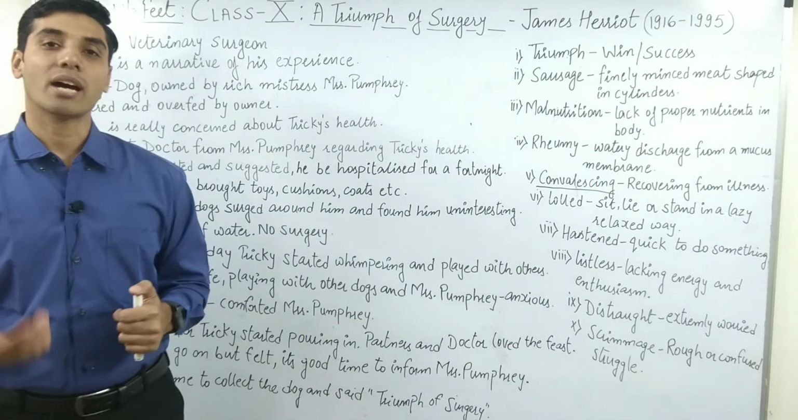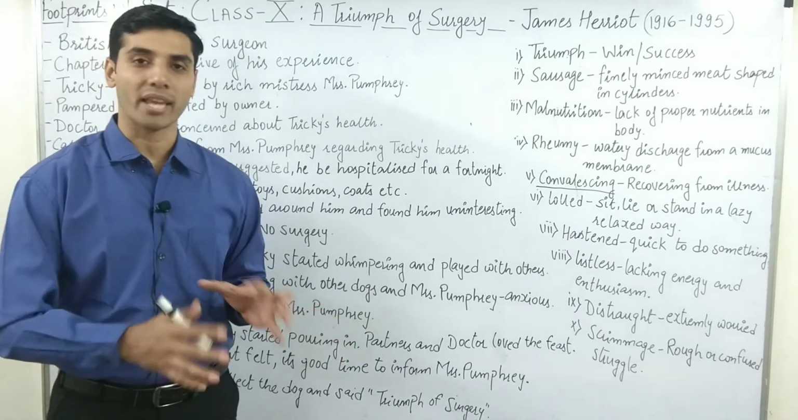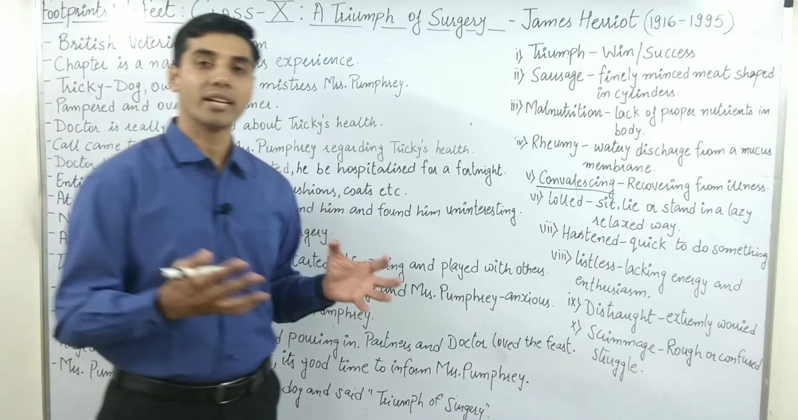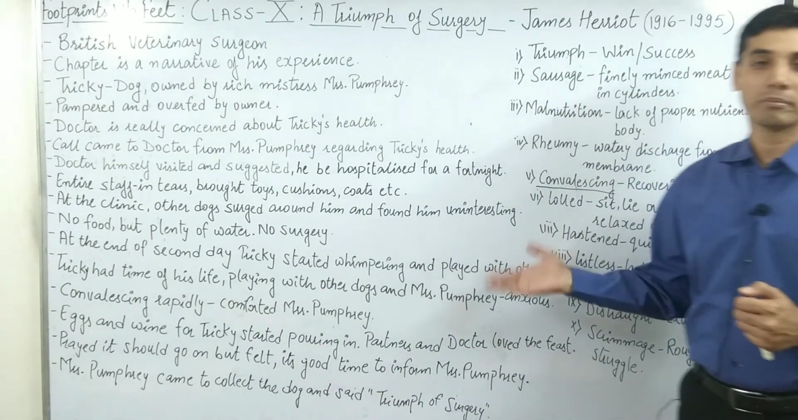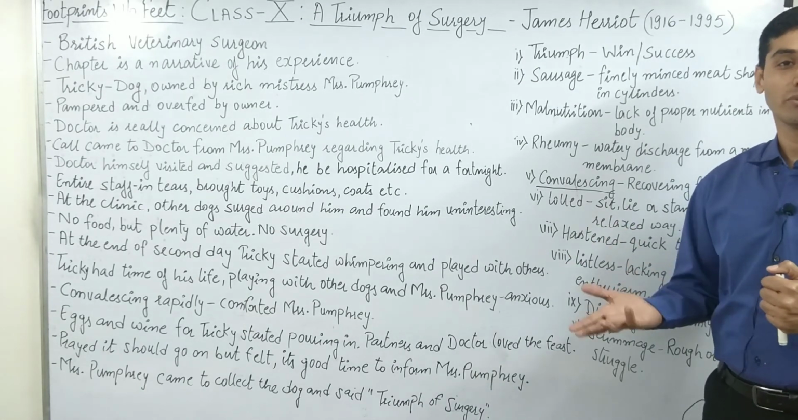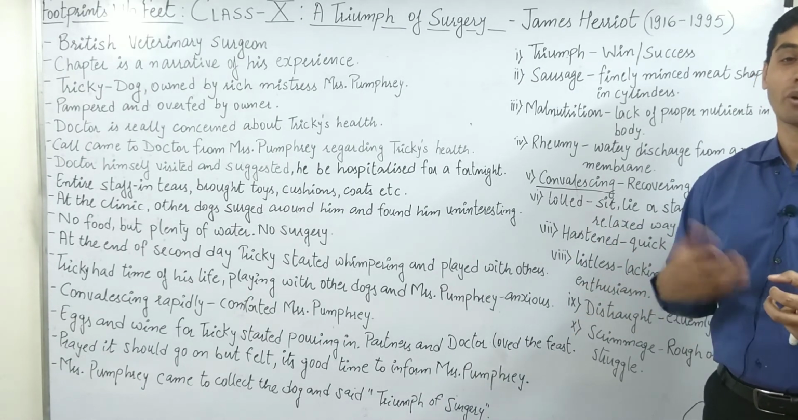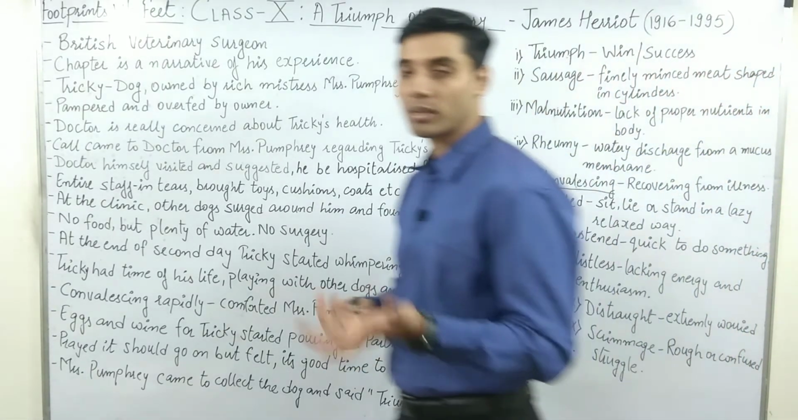And Tricky was now, of course, in a much better form. He was muscular, he was good, he was playing, he was jovial. There was a different kind of energy right on his face. And as soon as he saw his master, or rather mistress, he immediately started licking her, because dogs, of course, lick just to show their affection towards the owner.